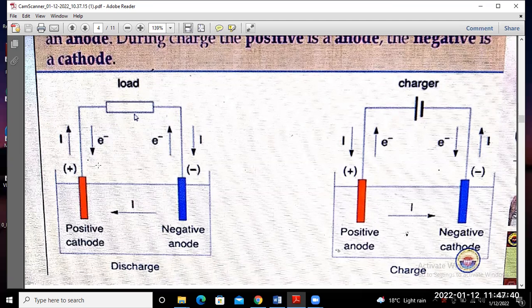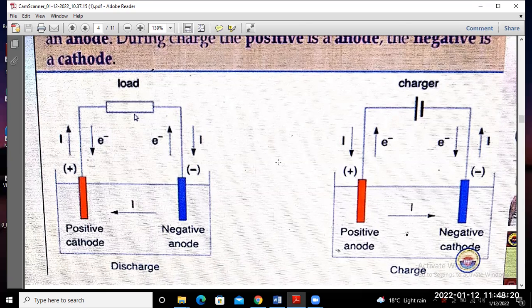Okay, so when you connect the load through the battery, that means electron flow direction is from this negative anode, this terminal as a negative and this terminal as a positive. So flow of electron from battery to load, this positive cathode to negative anode. That means the direction of flow of current through the load along this way. Okay, during the discharge.